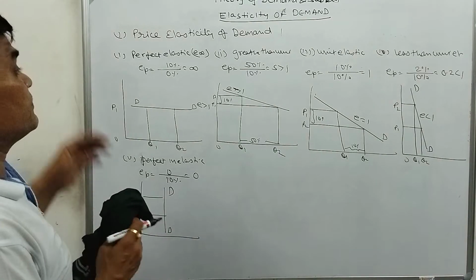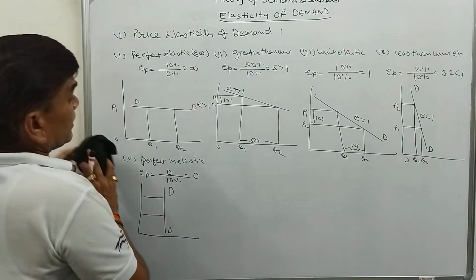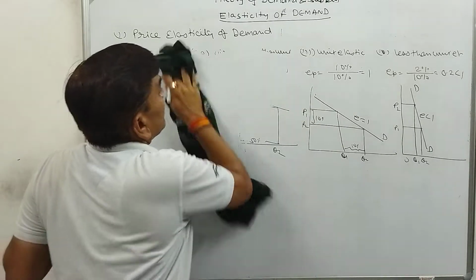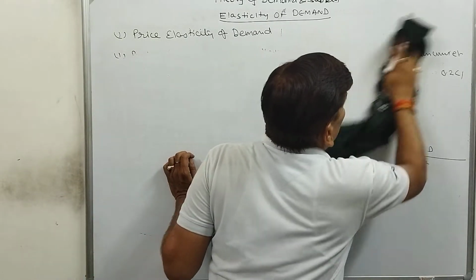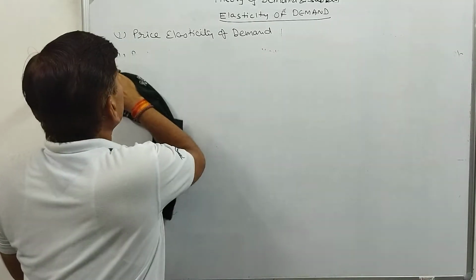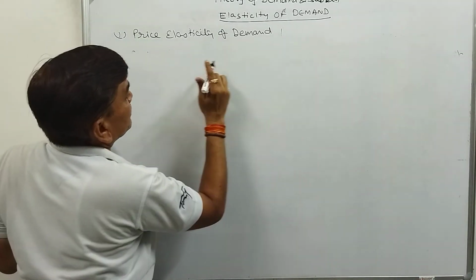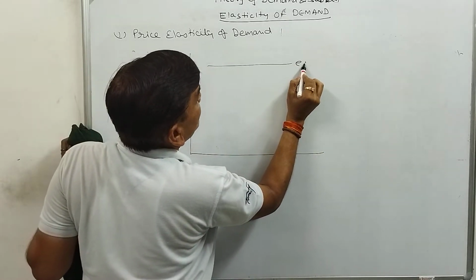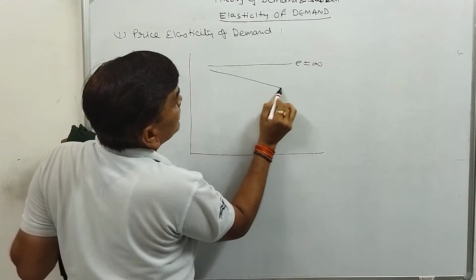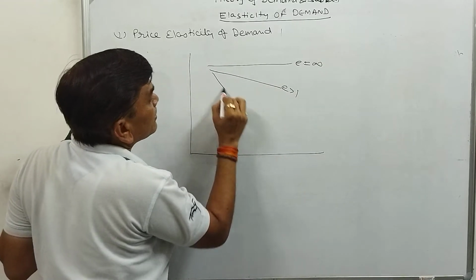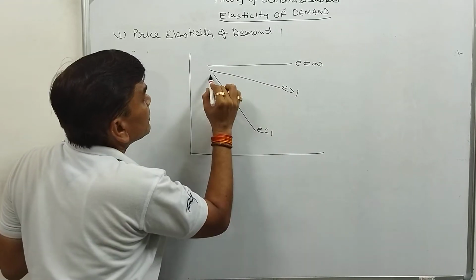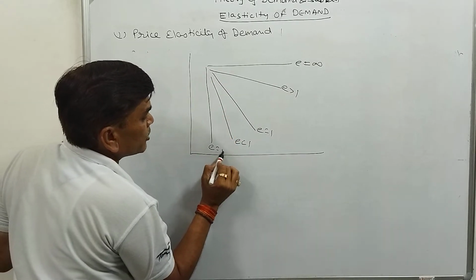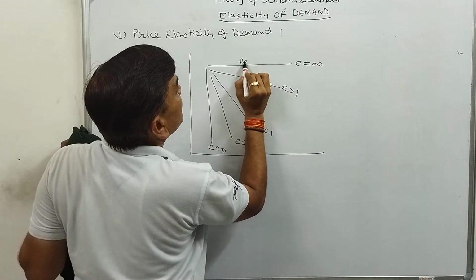We can write here that the elasticity of demand is between 0 and infinity. We can draw all diagrams in one single diagram. That is infinity, perfect elastic. This will be greater than 1. E is equal to 1. E less than 1. E is equal to 0.